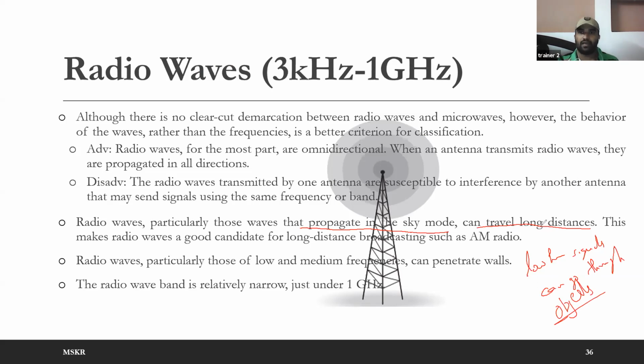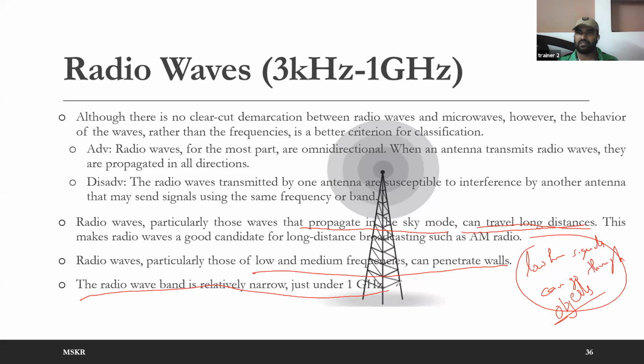That's the reason your AM and FM radios can get to you. The signals can get to you even though you are within a room. That is the reason. So the radio waves can go through objects, they penetrate through objects. Because of that they can travel long distance. And radio waves, particularly those of low and medium frequencies, can penetrate through us, that I just explained. But another main drawback is the bandwidth.